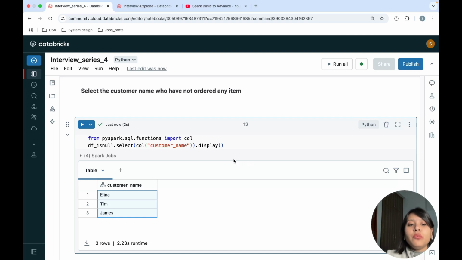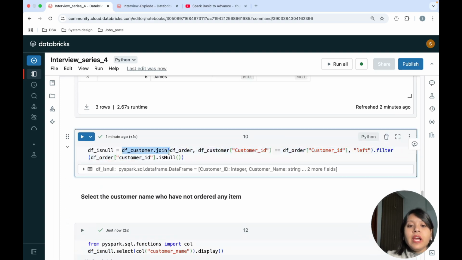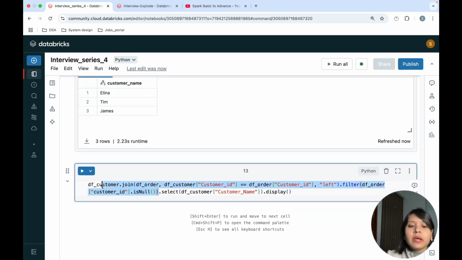If you want, instead of storing it in a data frame, you can just use the above query itself, and then you can select it. So I'm doing it using this. This is my above query. I'm not creating any data frame, and I'm just selecting the column that I want. There's another way of selecting a column using the data frame name and the customer name. If you want to know more about how to select columns in different ways, you can watch my previous video. I've explained it there also.